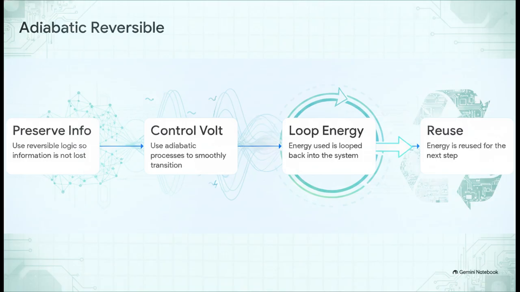And step 3 is where the magic really happens. Because the entire system is both reversible and perfectly controlled, the energy used in one operation can actually be looped straight back into the system and reused for the very next step, rather than just bleeding out into the environment as wasted heat. It's brilliant.